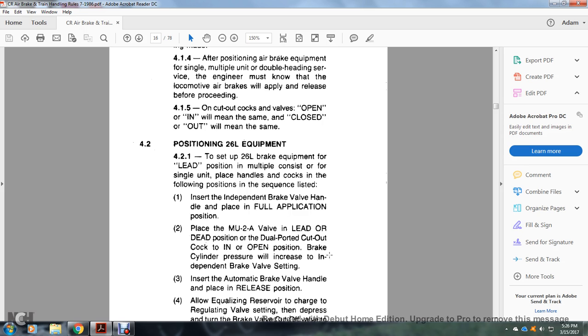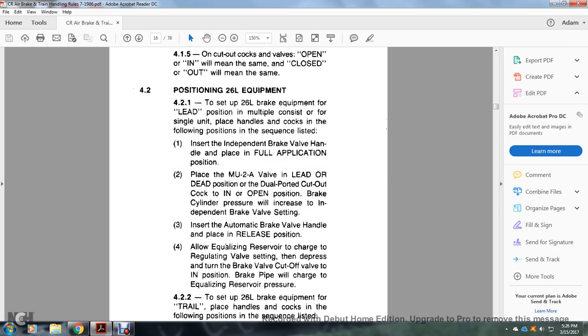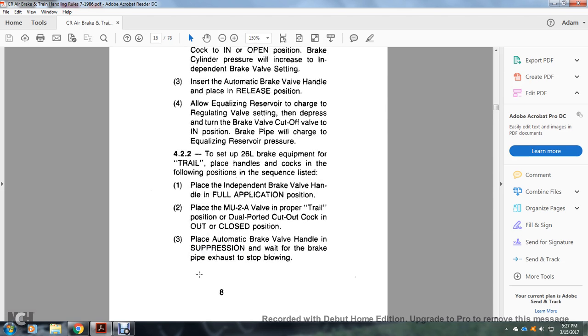Brake cylinder pressure will increase to the independent brake valve setting. Place the automatic brake valve handle in the release position. Allow the equalizing reserve to charge to the regulating valve setting, and then depress and turn the brake valve cutout valve to the in position. Brake pipe will charge to the equalizing reserve pressure.